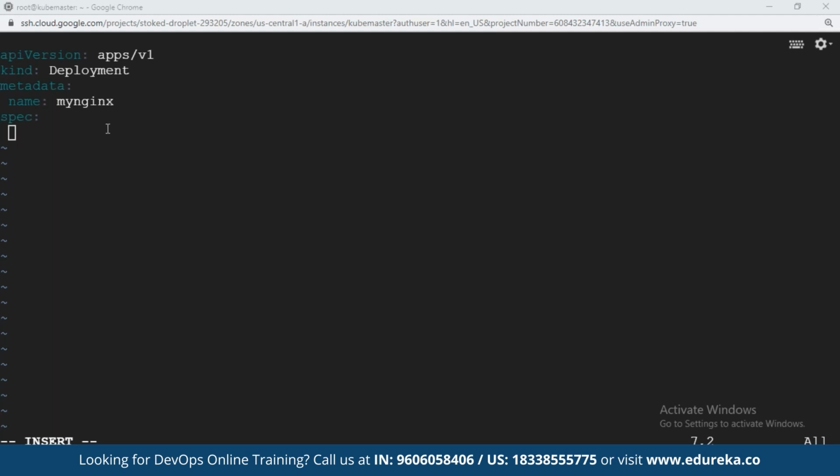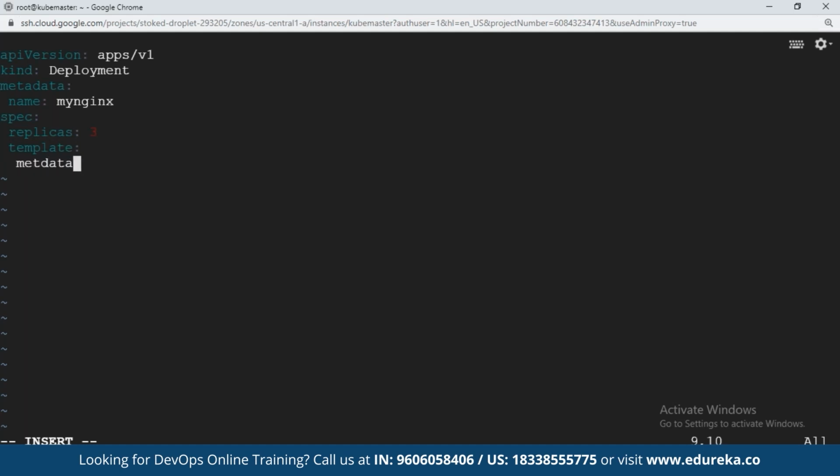So you will provide a template here, under the spec section. First, you will tell Kubernetes, hey Kubernetes, I need 3 replicas or 10 replicas. So replicas is what you will give. I'll say 3 replicas I want to create. Kubernetes will ask, replicas of what? So here you give the pod template.